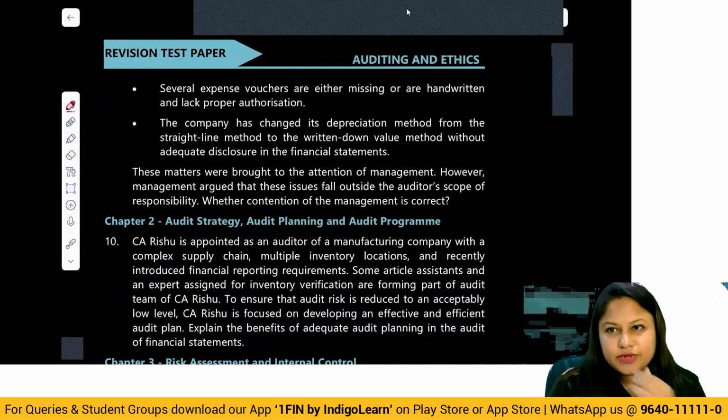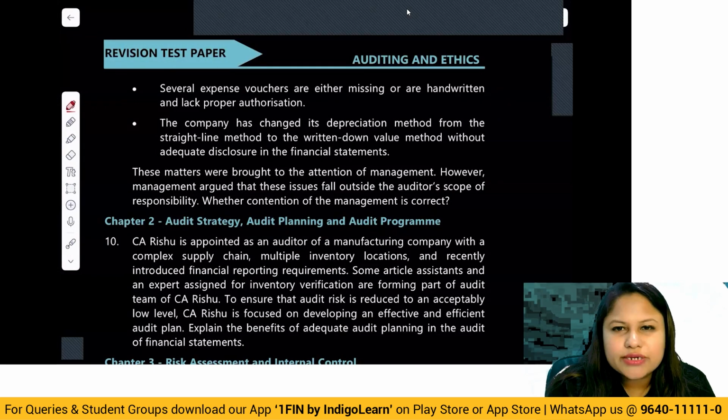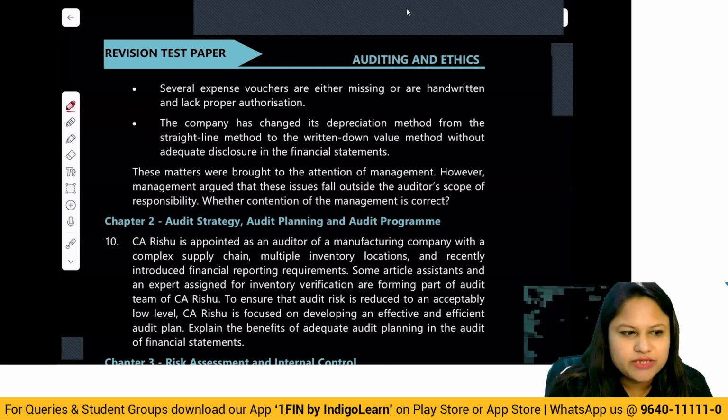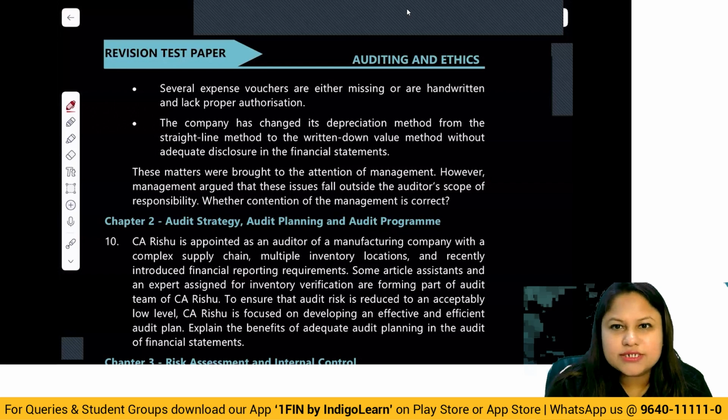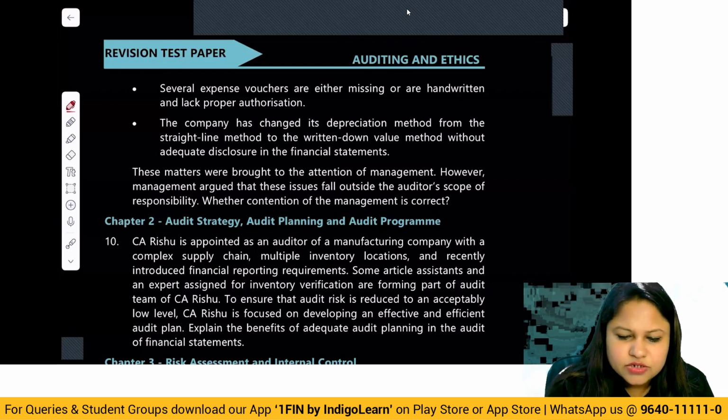Now, this is a very simple discussion that we do as a part of what is included in the scope of audit and what is not included in the scope of audit. So when you look at it, what is included, we know it very well, that all the aspects are covered. The scope covers all the aspects of the entity. Second, it also discusses the sufficiency and appropriateness of the evidence obtained. And also proper presentation and disclosure of the information in the financial statements is a part of the audit.